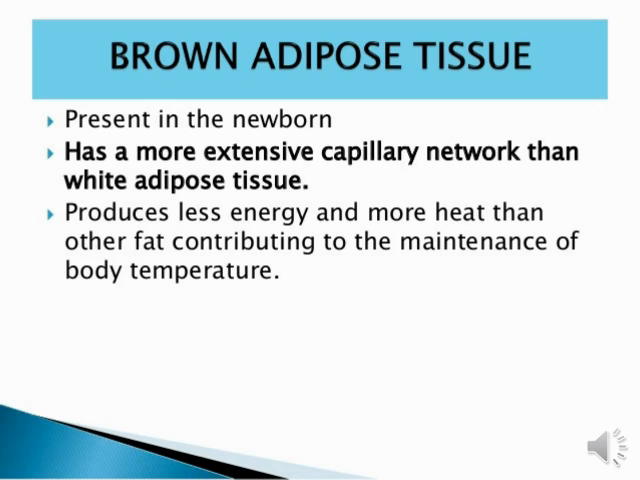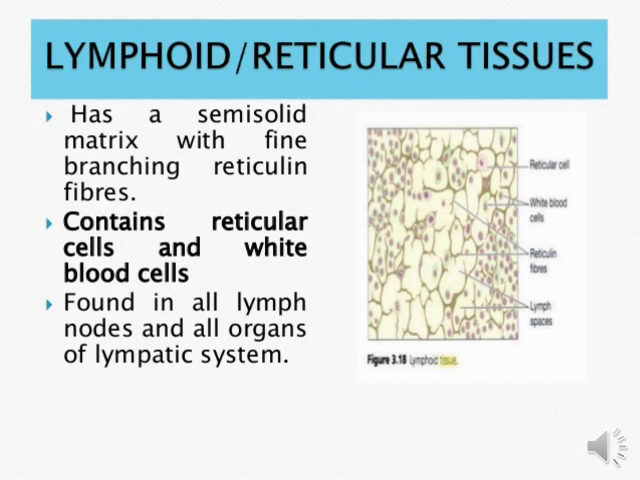Now we will see the next thing, lymphoid reticular tissue. Lymphoid reticular tissue comes under connective tissue. Okay, it has a semi-solid matrix with fine branching reticulin fibers, contains reticular cells and white blood cells, found in all lymph nodes and the organs of the lymphatic system. So this kind of tissue is basically situated in the area of lymph nodes as well as the lymphatic system, and it is formed by white blood cells as well as reticular cells. Okay, so both kinds of cells help make up the lymphoid tissue.